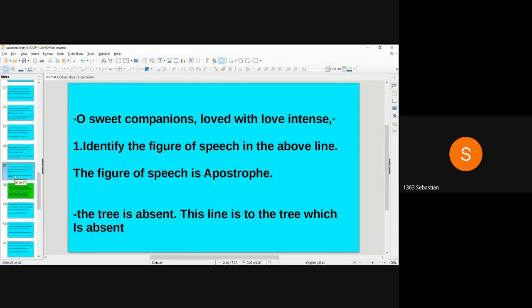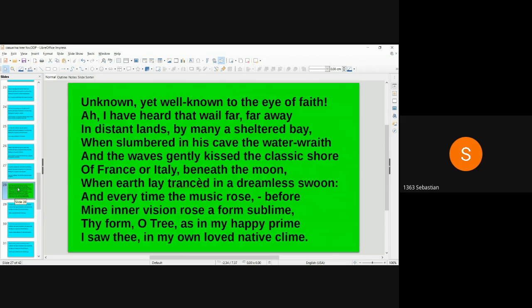O sweet companions loved with love intense. Identify the figure of speech in the above line. The figure of speech is apostrophe. The tree is absent. This line is addressed to the tree which is absent. Shall we move on to the next stanza?